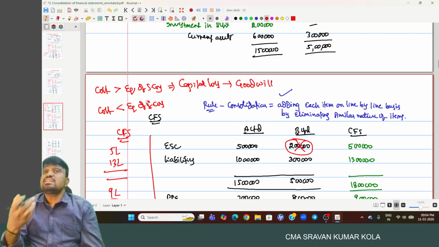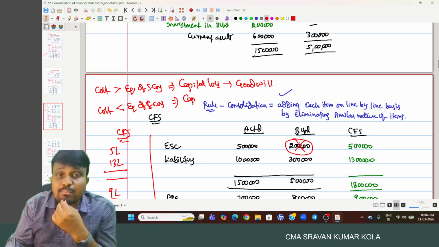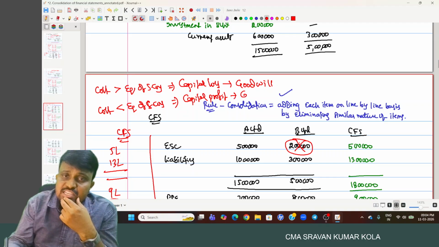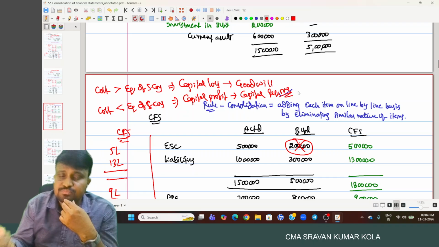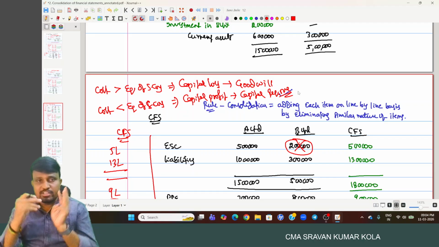And one more possibility we have: the cost is less than the equity of the subsidiary company, meaning you are paying less than what you are getting. In that case, that is said to be a capital profit, and that is transferred to a separate account called capital reserve. So three possibilities are there.